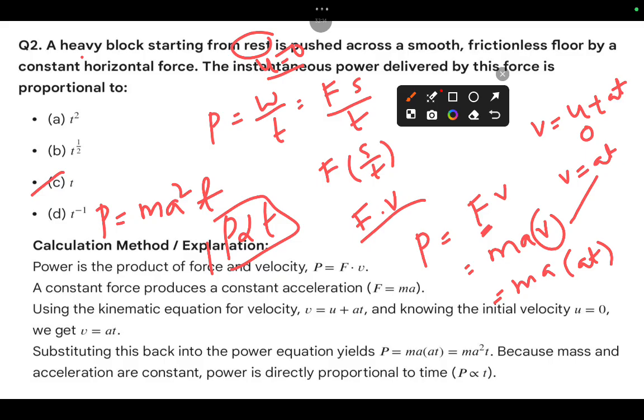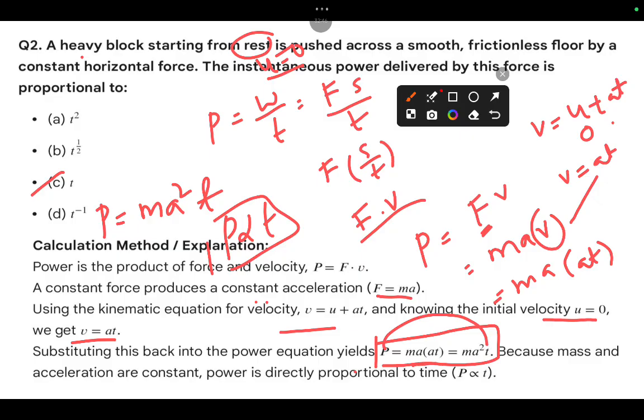Let's see here what we have. The power is the product of the force and velocity, which we know very well. Where the force is constant, a constant force produces a constant acceleration, F equals ma. Using the kinematic equation v equals u plus at, and the initial velocity is 0, so we get v equals at. Substituting this back into the power equation, that means P equals m a squared t.